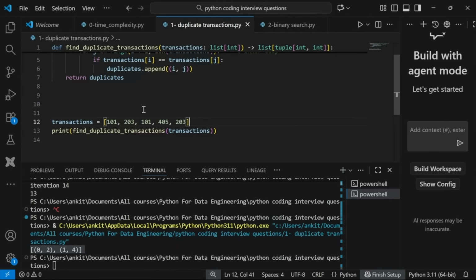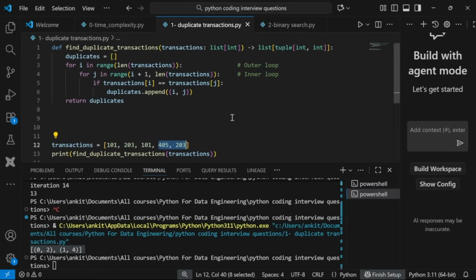With a very brute force method, I have to pick the first element and compare it with all the elements, right? So 101, 203, 101, 404, 203. This element I will pick and compare with all the elements. Then in the second iteration, I will pick this element and compare with all other elements. In the third iteration, 101, and then I will compare with other elements, right? So this is a loop under loop, a nested loop.